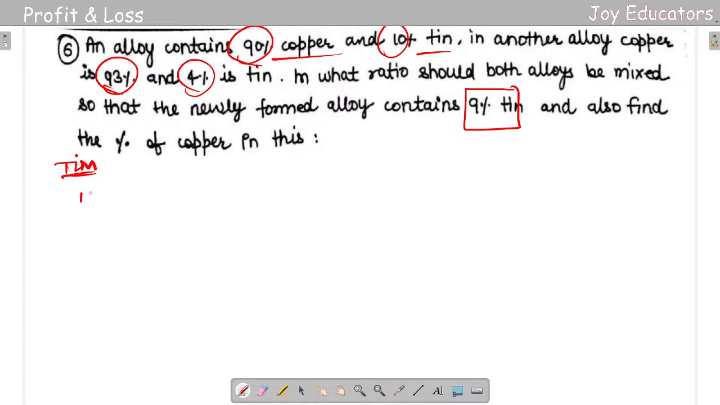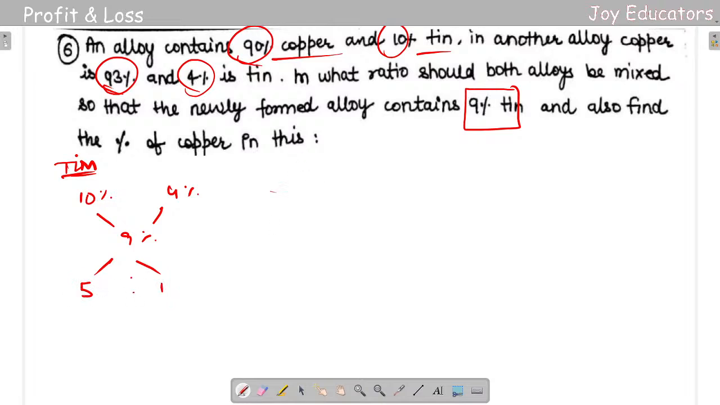They had given me first thing is 10%, and for second thing I had got 4%, and the mean value will be 9%. And by removing, 10 minus 9 is going to be 1, and 9 minus 4 will be 5, so I got 5 is to 1.